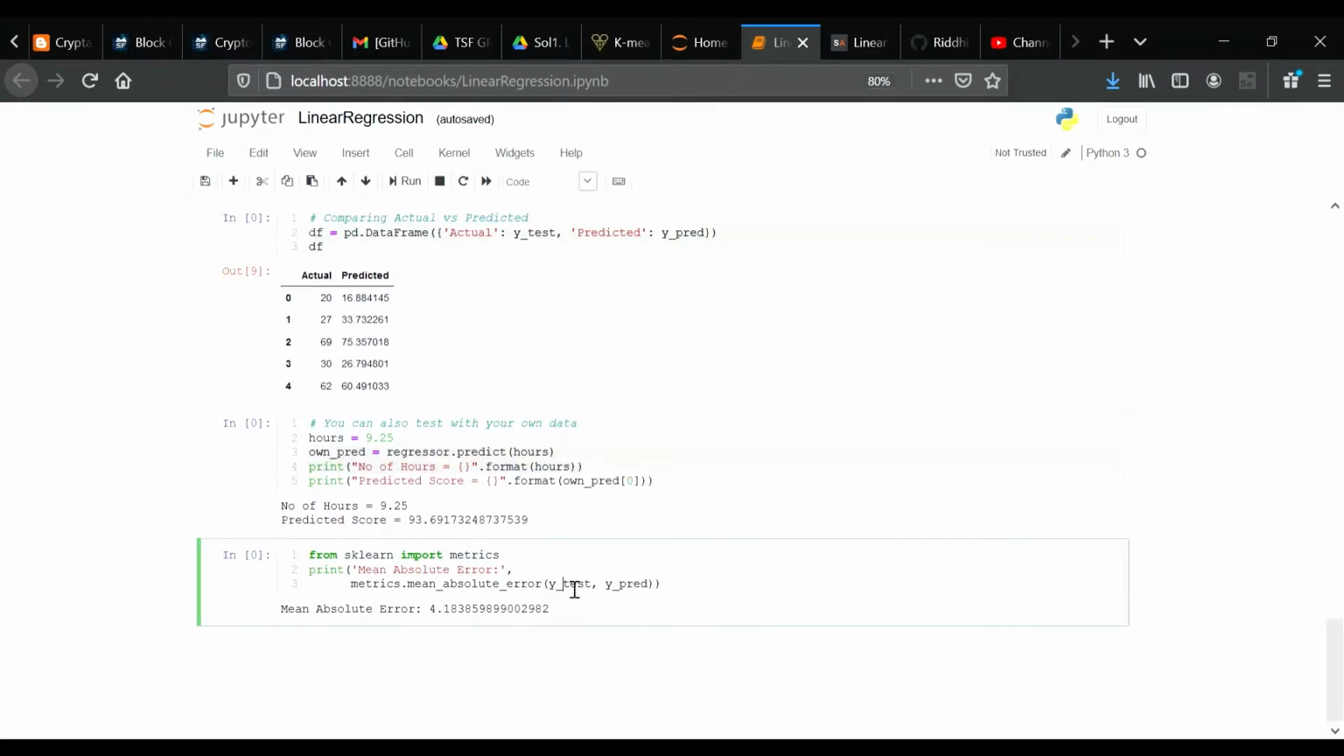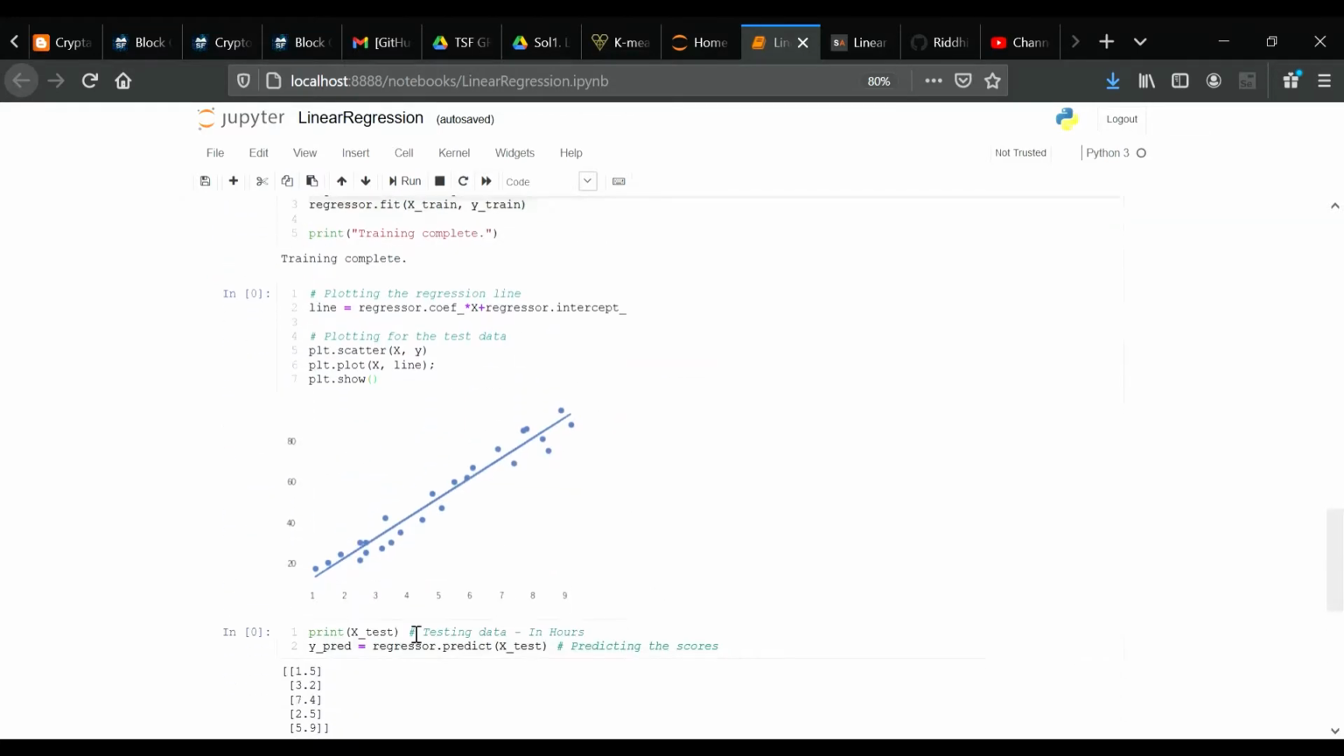And then we have calculated the mean absolute error. The mean absolute error is the mean of the absolute value of the errors. It is calculated with the following formula, that is, sigma over the total number of samples, and then inside we have the actual minus predicted values, to be precise. And then here we have plotted the graph.